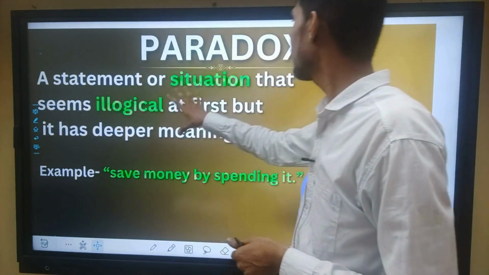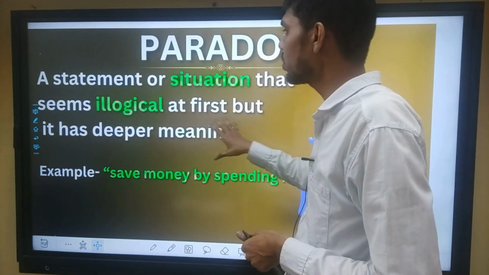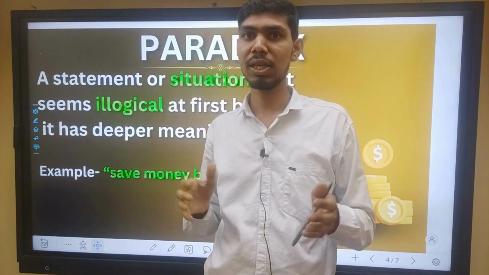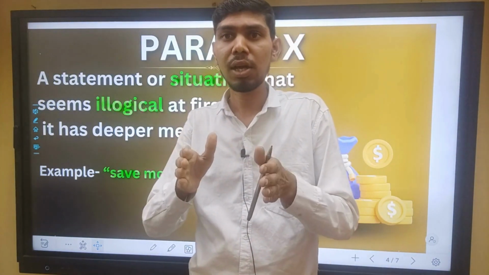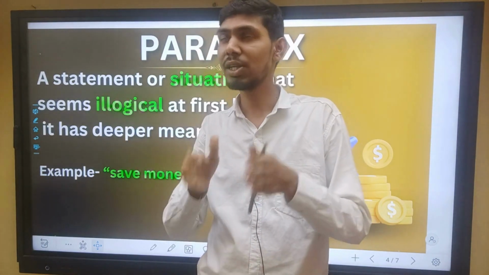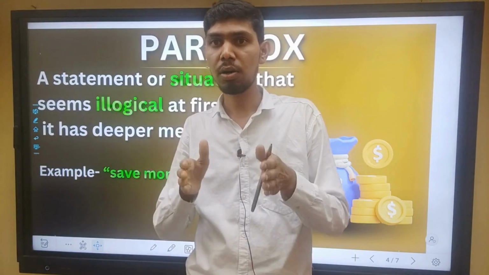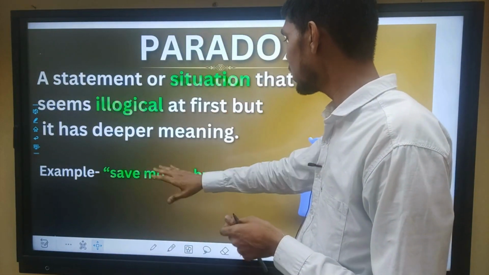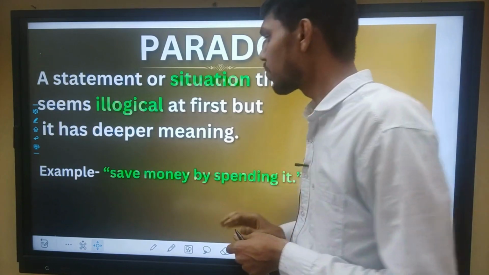Another one is paradox. It is a statement or situation that seems illogical at first, but it has a deeper meaning. Sometimes we see a sentence that seems illogical, irrational on the surface, but it contains a deeper meaning or deeper truth. We can understand this with the example: save money by spending it.